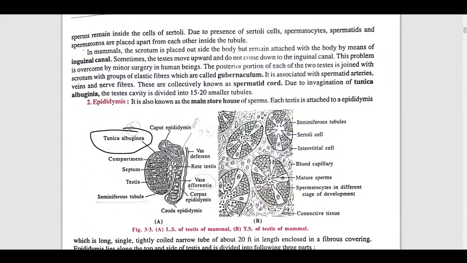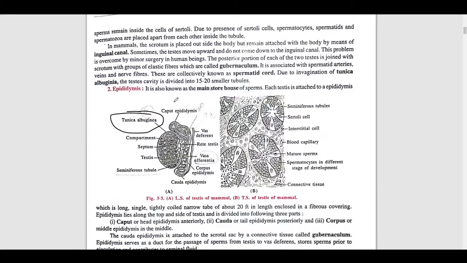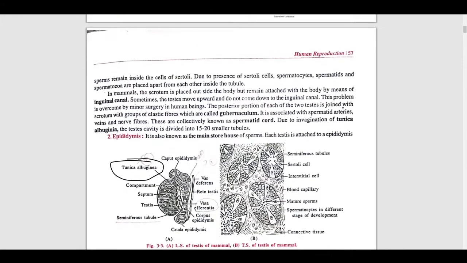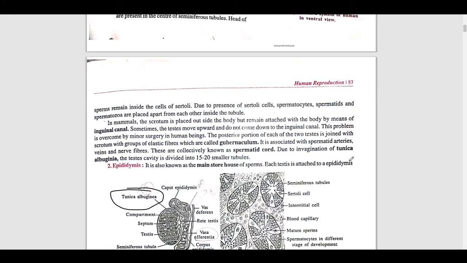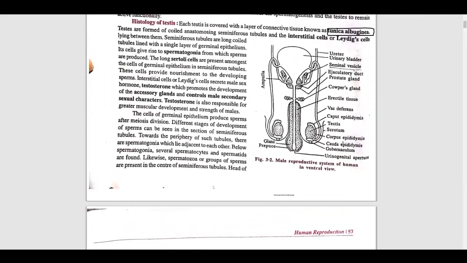See here, tunica albuginea, right? So the middle layer is known as tunica albuginea. See here, the outermost layer is known as tunica albuginea. And the innermost layer is known as tunica vasculosa. Tunica vasculosa. Now we will come to the chamber.